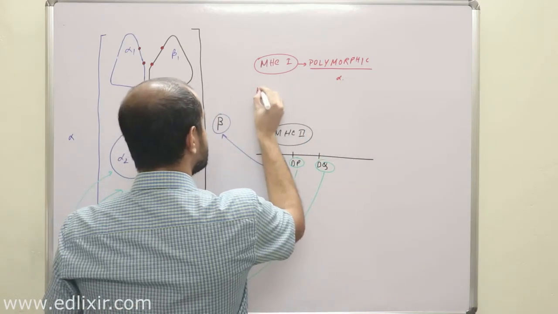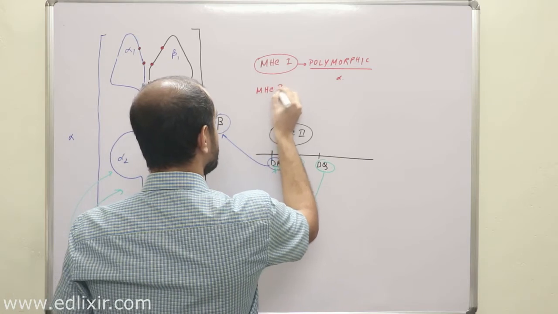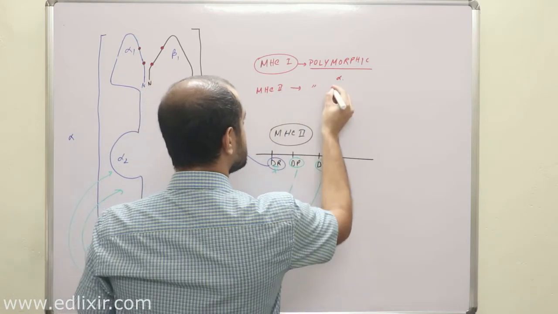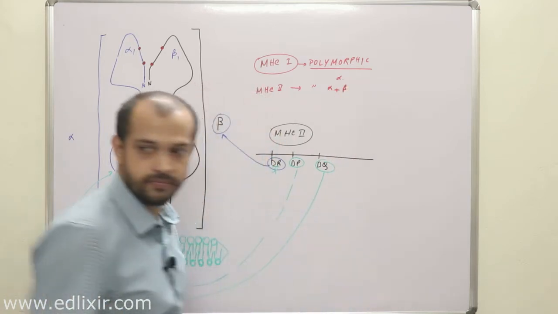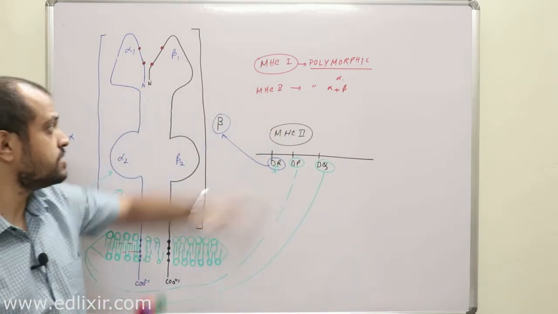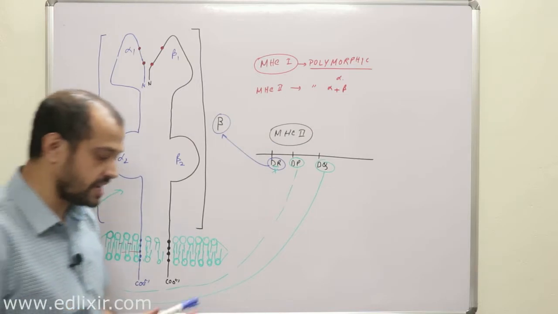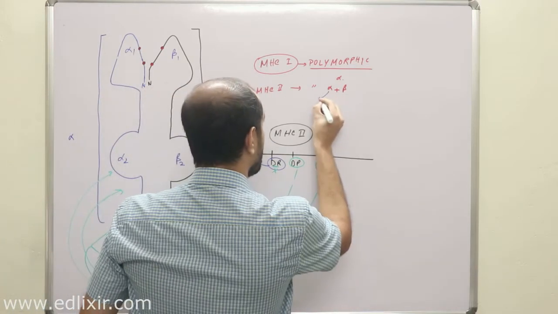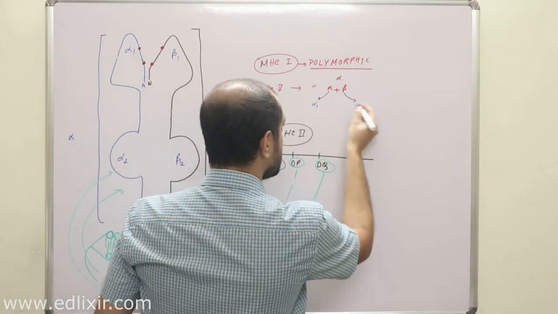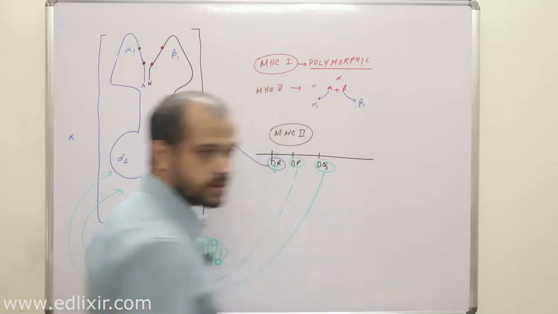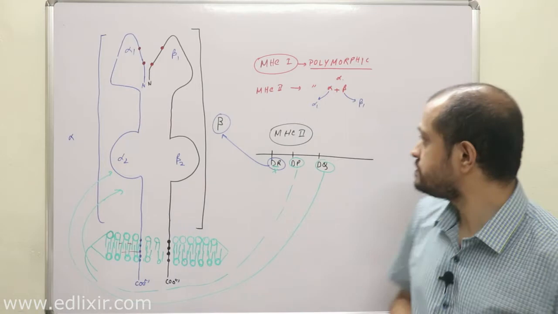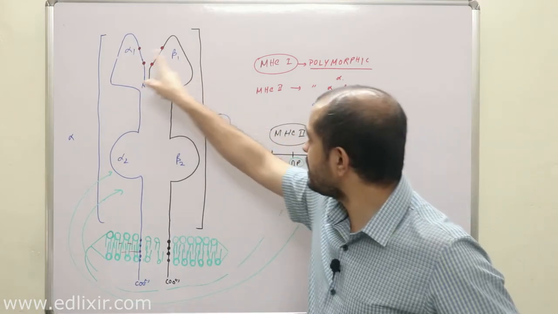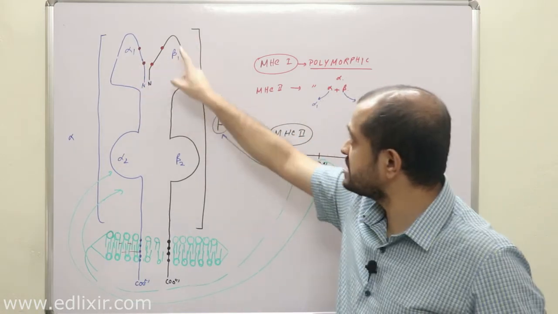But in MHC class 2, what you are seeing is very unique: the polymorphic region is made up of both alpha and beta peptides. Clear? Which portion of the alpha has been used? Alpha 1. And which portion of the beta? Beta 1. So the alpha 1 and beta 1 portions make the polymorphic area.